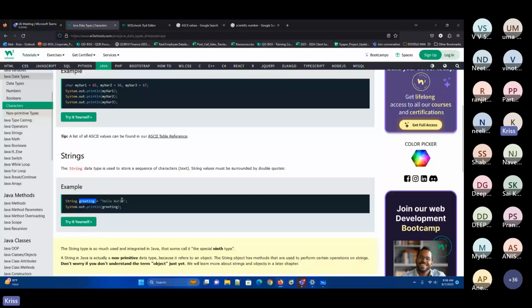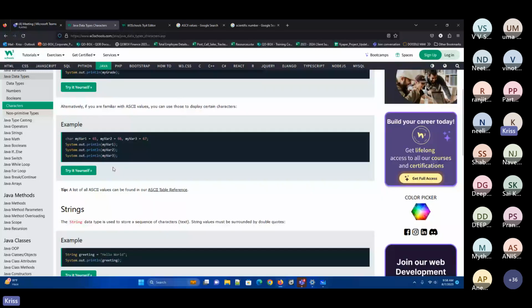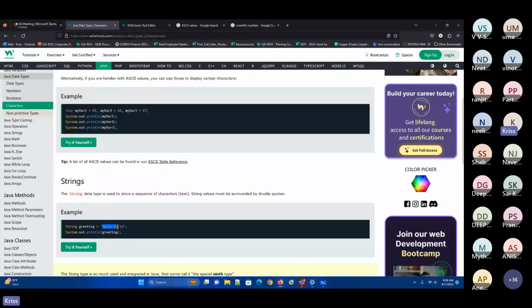But as of now, don't get confused. You'll have double quotes. The difference between a char and a string is that char can store only one character, while string can store multiple values. If you keep the double quotes, then it will be treated as a string. Here you can give decimals, integers, booleans, whatever you give, those are all strings only.